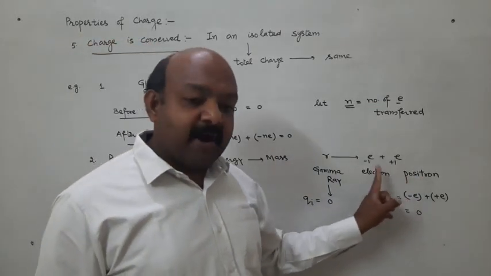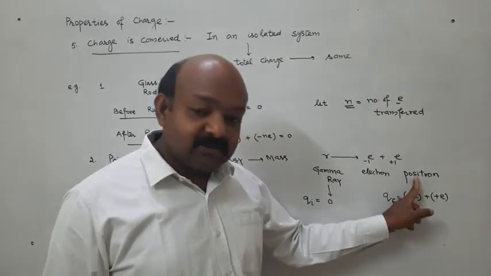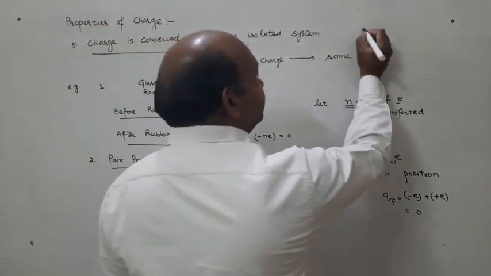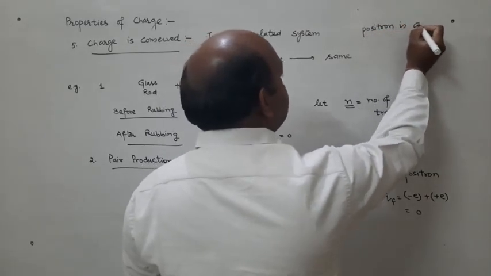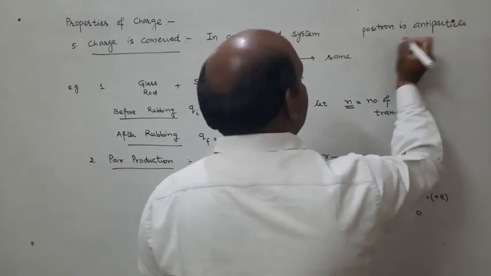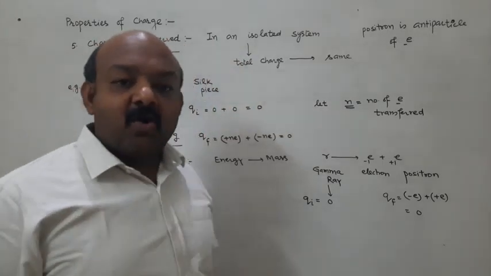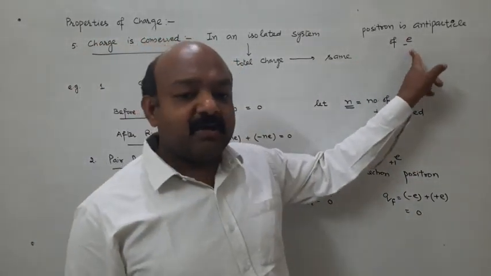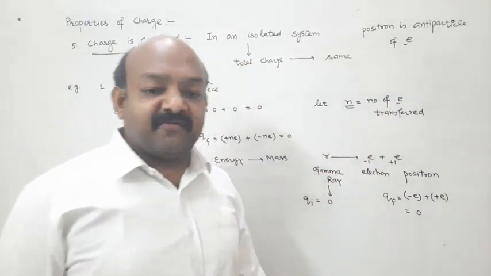Positron is an antiparticle of electron. It has all the properties the same. Positron and electron have all the same properties. Only one property is different.